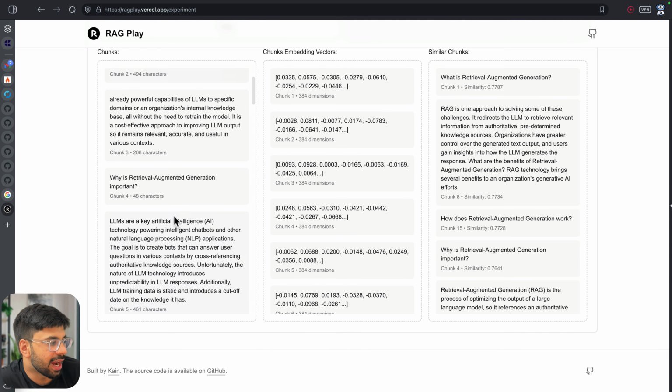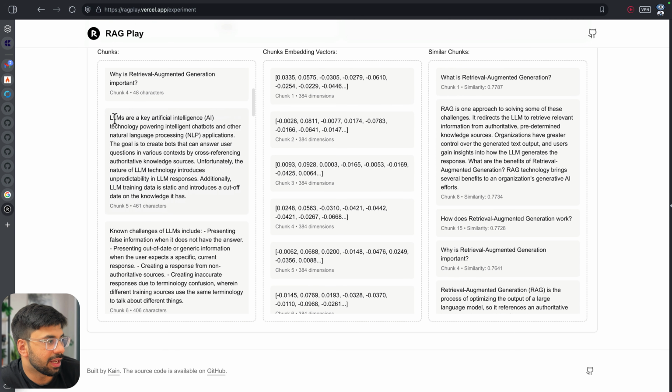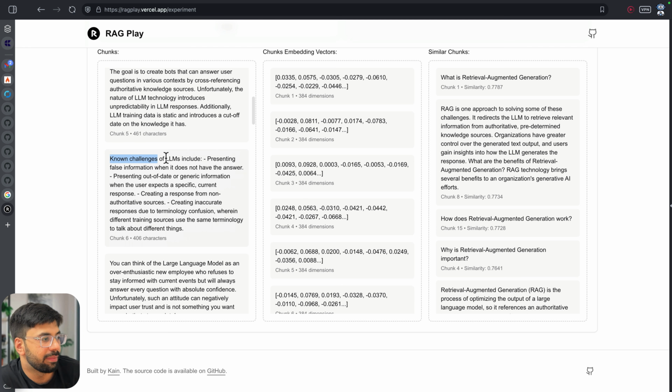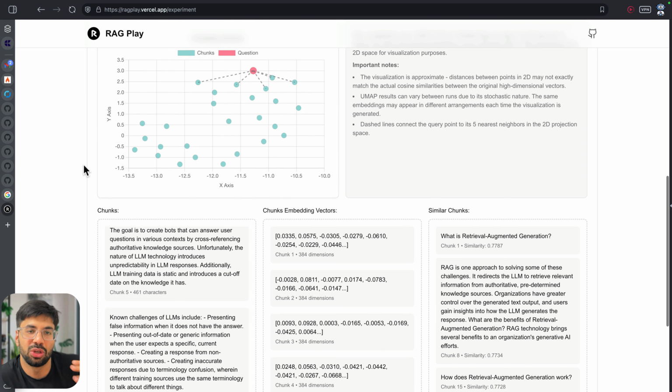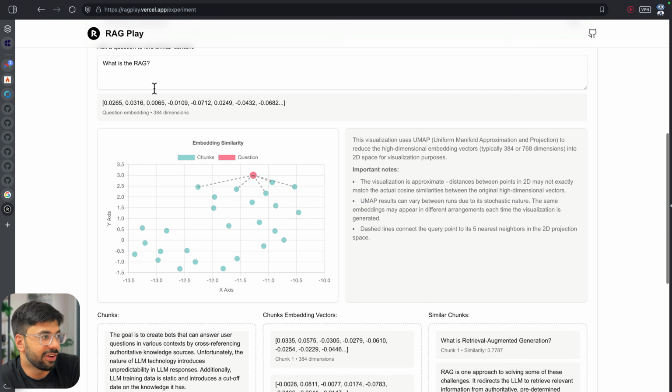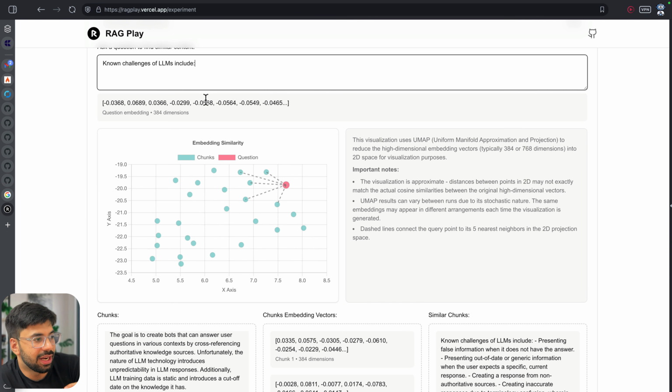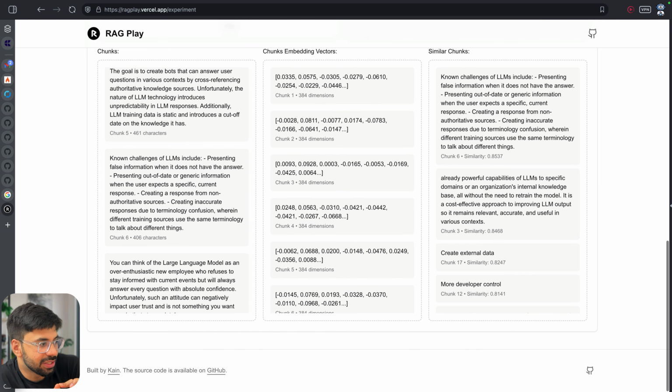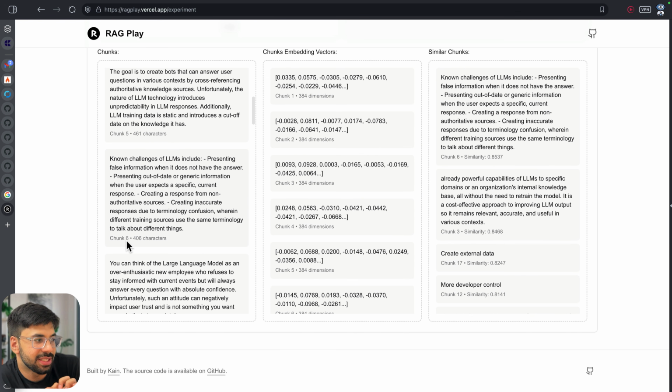Just to show you, let's do an experiment. Let's try to understand, let's say, known challenges of LLM. Let's search this. Just like it used to happen with us when we were in school, if the same question used to come, we used to write an answer, right? If I search this, we will see that for known challenges of LLM, chunk 6 will be nearer to it.